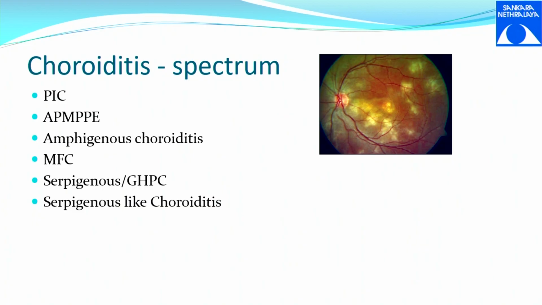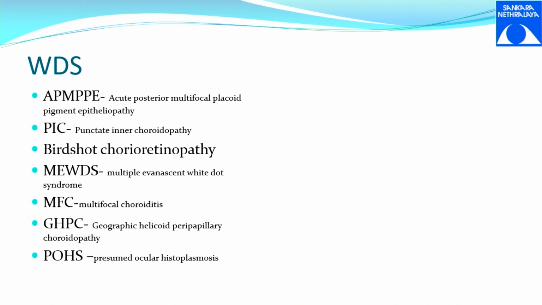So serpiginous-like choroiditis is where you have a serpiginous lesion and a few satellite lesions away from it, which haven't coalesced with the main lesion. Okay, and coming to white dot syndromes, these have all been classified as white dot syndromes: APMPPE, PIC, birdshot chorioretinopathy.